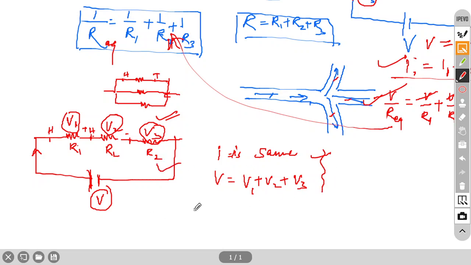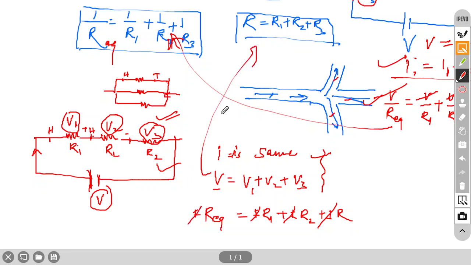Now apply Ohm's law. So V equals I into R. So R equivalent: V equals I into R1 plus I R2, and I is the same for all, plus I R3. I cancels from both sides. You are left with this formula. Okay, R equals R1 plus R2 plus R3. So like this. So this is the derivation.